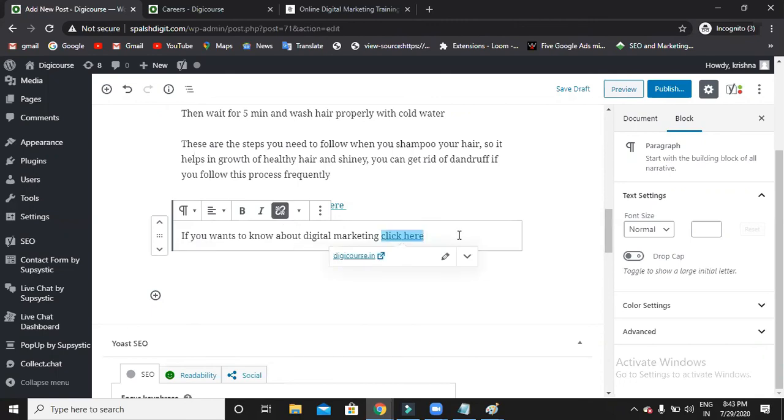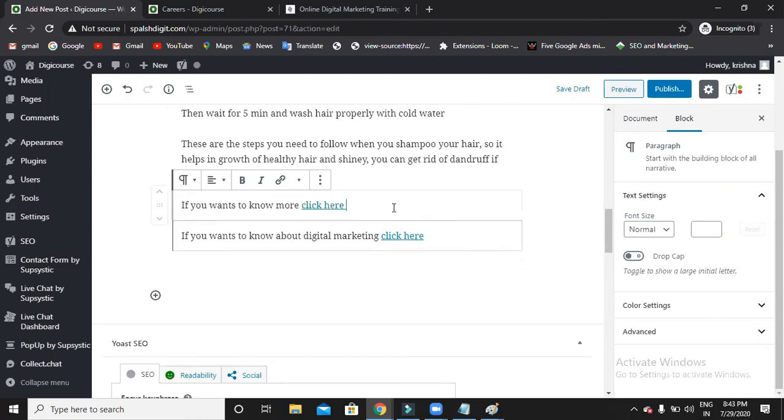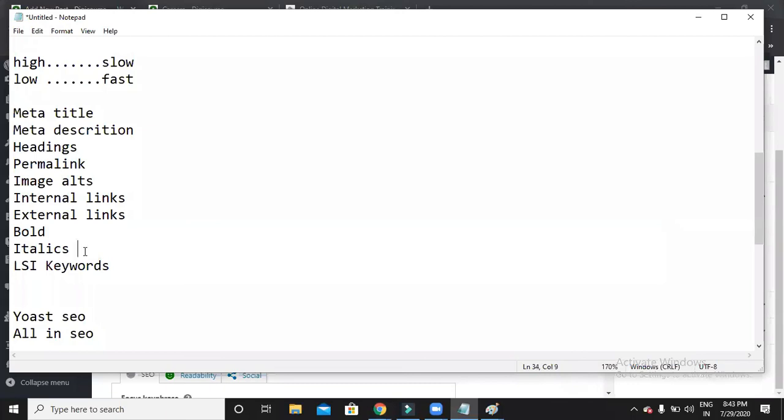So now it is an external link. External link means giving a link to an external website. Internal link means giving a link within your page, within your website. So internal links and external links are also very, very important. So bold and italics we finished.